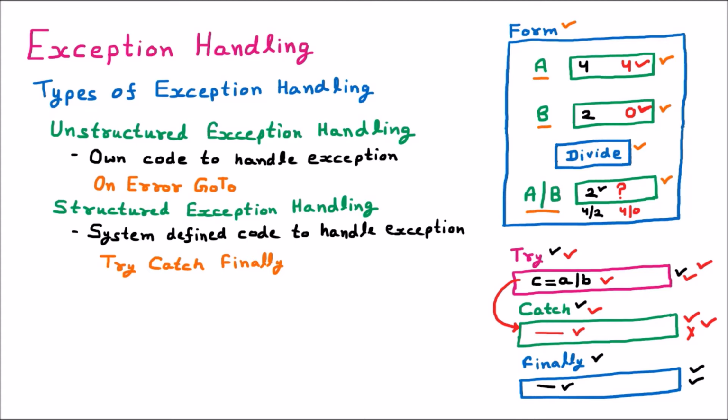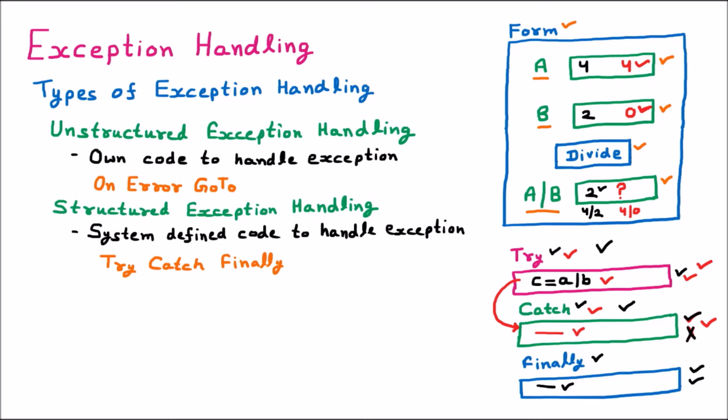One is the try block. In the try block, you put the code where an exception can come. Or you can simply write the complete code in the try block, no problem. Afterward is the catch block. Catch block is dependent upon the try. If an exception comes, then it will work. If no exception comes, then it will not work, because if the exception is not coming, there is no purpose of running the catch block.